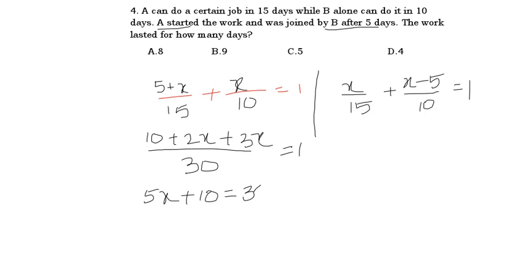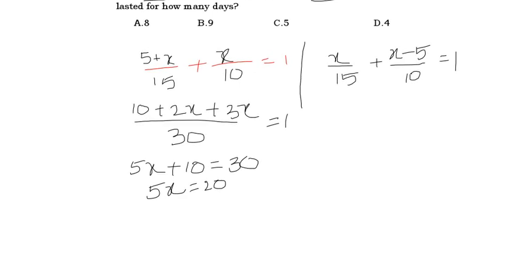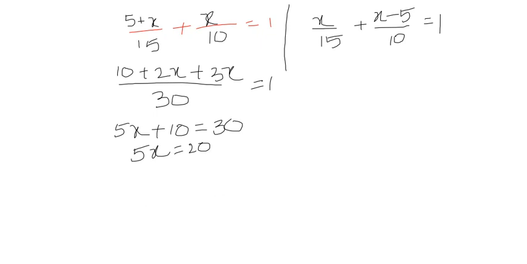Now 5x equals 30 minus 10, which is 20. If you do cancellation, 5 ones are 5, 5 fours are 20. x equal to how many days did we get? 4 days we got. x equal to 4 days.